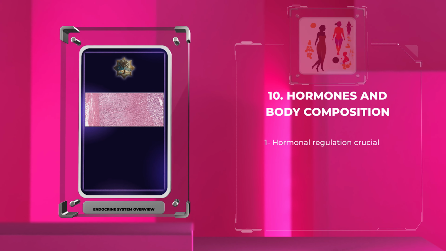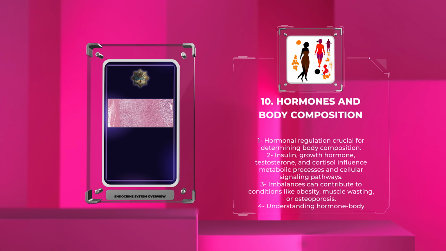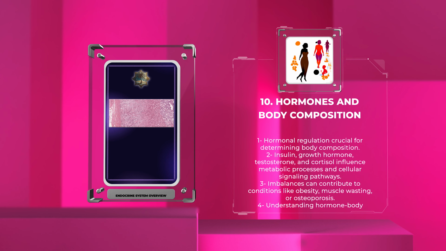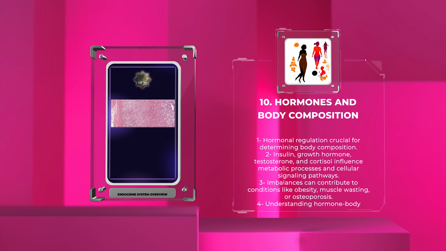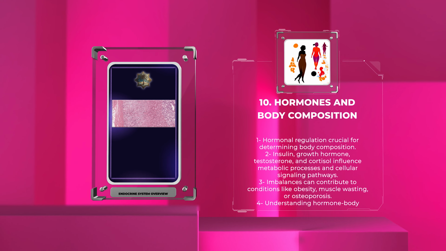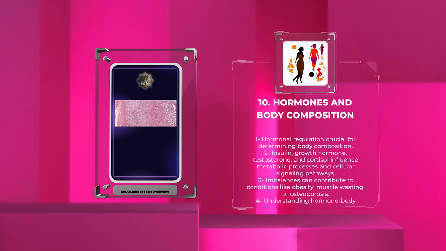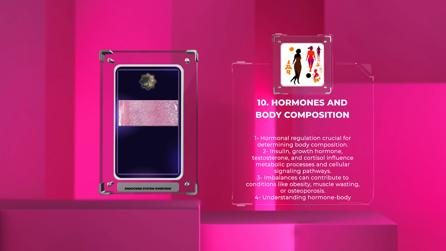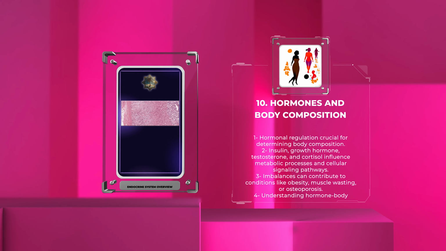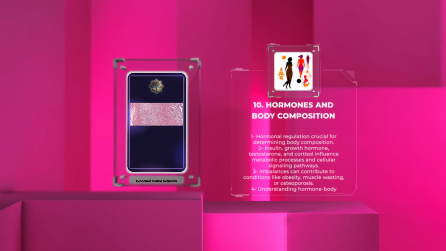Hormonal regulation plays a crucial role in determining body composition, including fat distribution, muscle mass, and bone density. Several hormones, such as insulin, growth hormone, testosterone, and cortisol, influence metabolic processes and cellular signaling pathways involved in maintaining body composition. Imbalances or dysregulation of these hormones can contribute to conditions like obesity, sarcopenia, muscle wasting, or osteoporosis. A comprehensive understanding of the intricate interactions between hormones and body composition is crucial for developing effective therapeutic strategies and lifestyle interventions aimed at optimizing overall health.